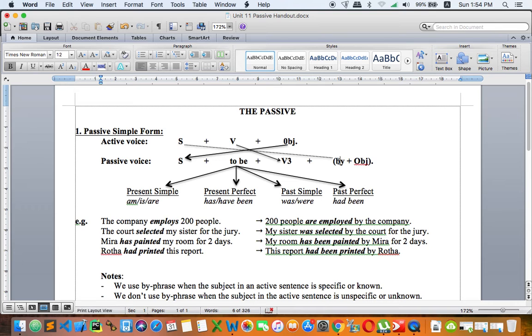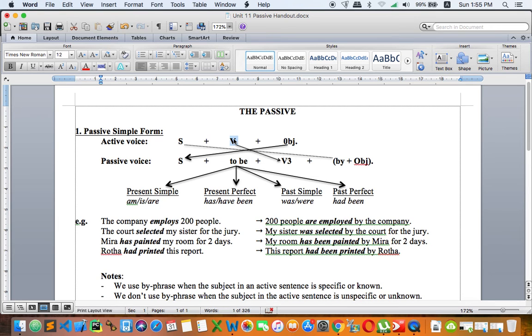We use by or not, it depends. I explained a little bit earlier, but I will explain one more time, by giving you more examples with that. So let's talk about to be right here, because to be is very important. So if the verb right here in an active is present, to be here you have to use am, is, or are. Understand that?